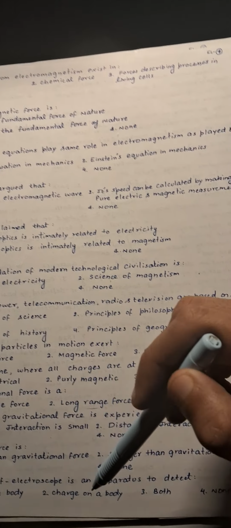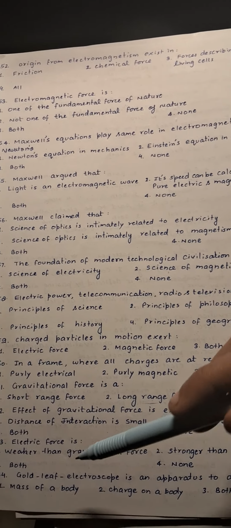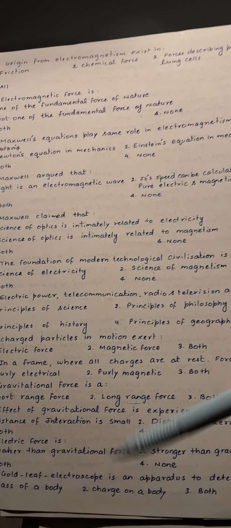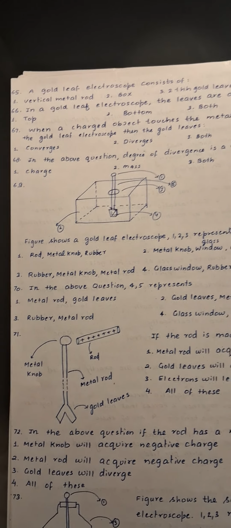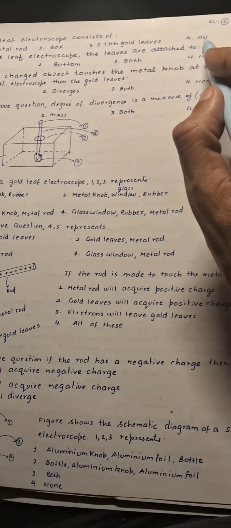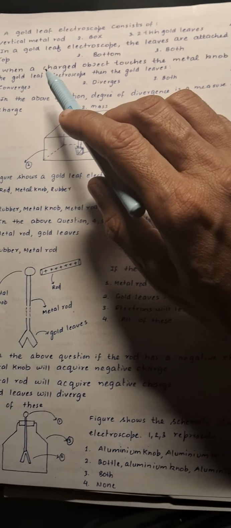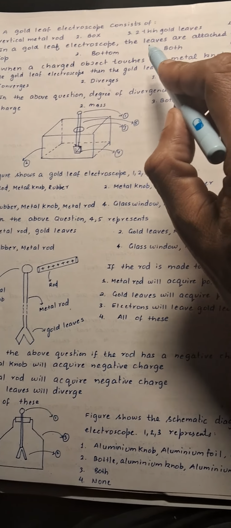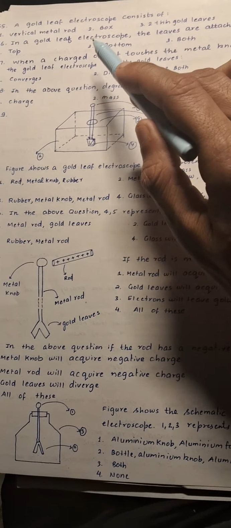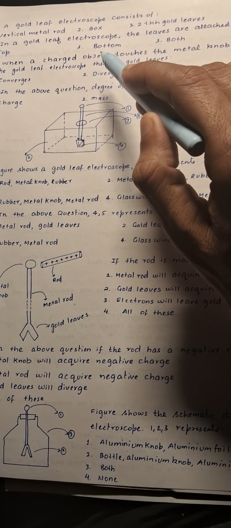Next is a gold leaf electroscope is an apparatus used to detect. So it is an apparatus used to detect charge on a body. So second is correct over here. Next is a gold leaf electroscope consists of, so all are these components. 4 is correct. Next is in a gold leaf electroscope leaves are attached to. So as you can see over here, leaves are attached to the bottom. So second is correct over here.